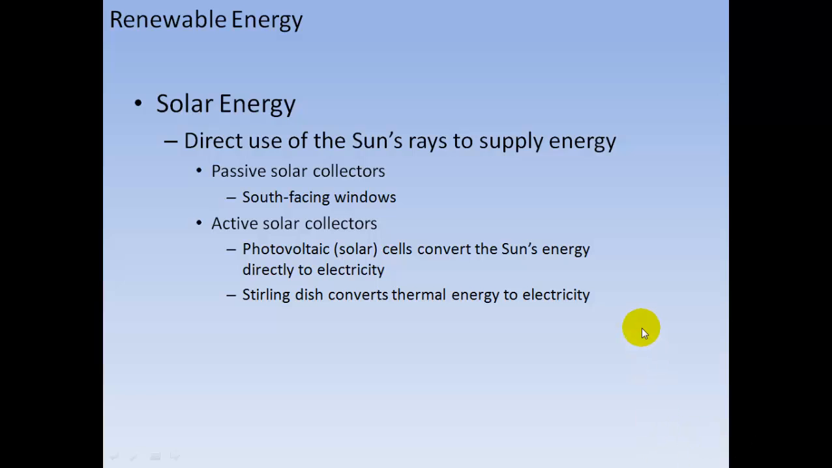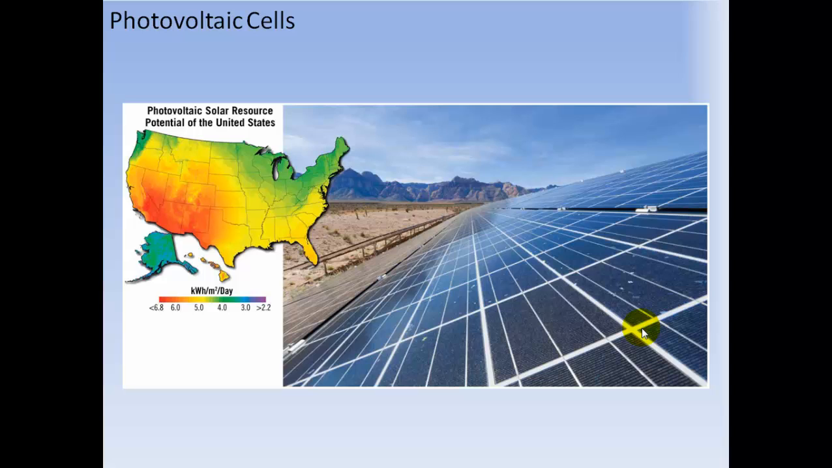Solar energy: direct use of the sun's rays to supply energy. Passive solar collectors are south-facing windows. Active solar collectors are photovoltaic solar cells that convert the sun's energy directly to electricity. A Stirling dish converts thermal energy to electricity. So here are some photovoltaic cells.